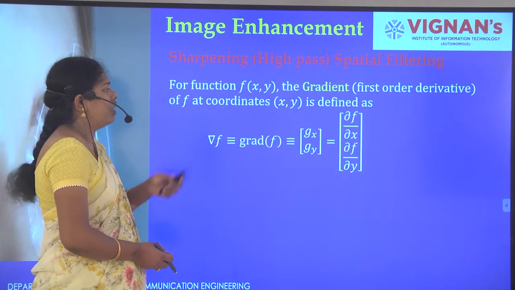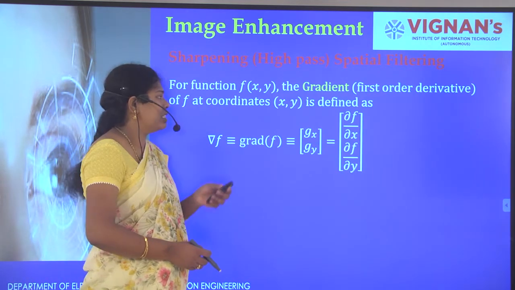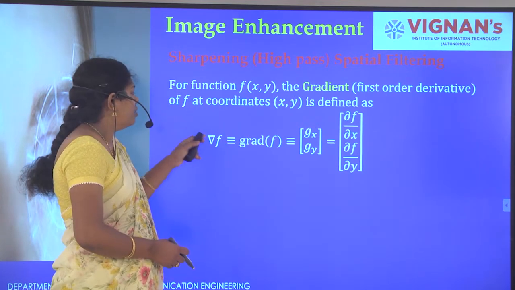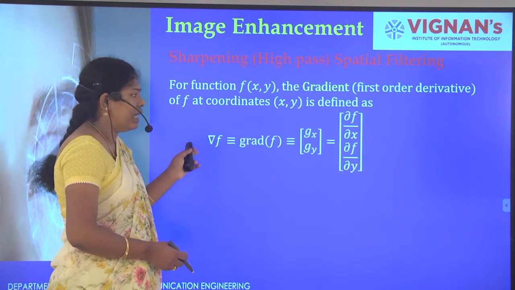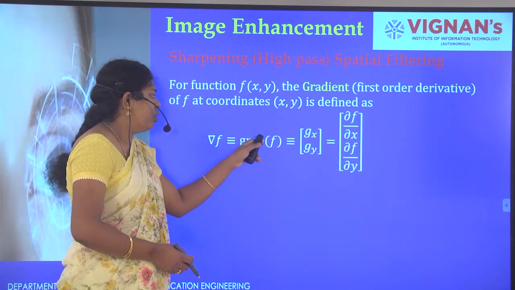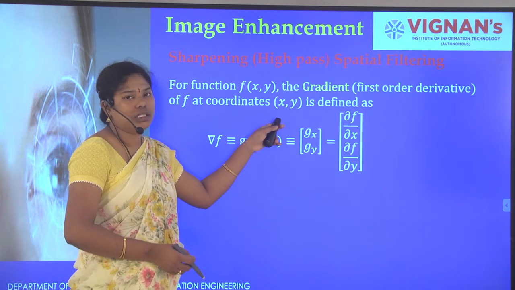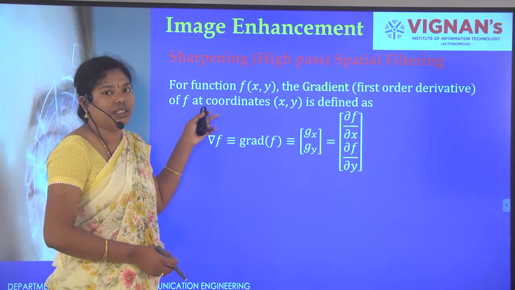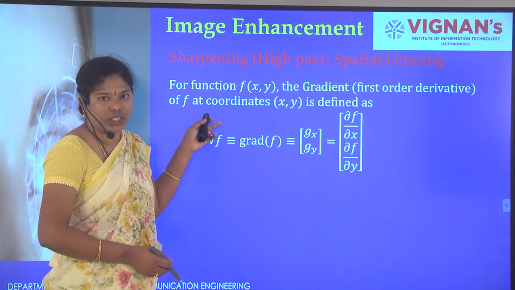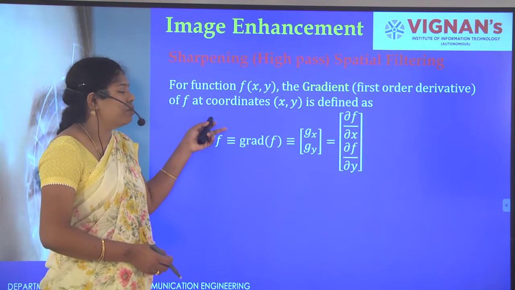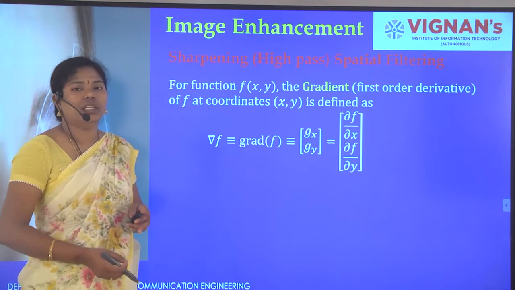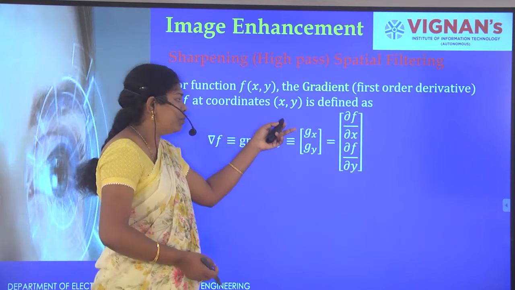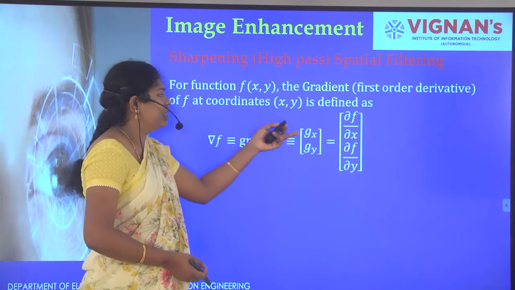Next, first consider the first order derivative. Here we are calling it the gradient operator, represented in terms of del f. The gradient of f: here we have to consider the image as two-dimensional. In the last example we discussed the one-dimensional function f of x. Now it will be applicable to a two-dimensional function, as the image is f of xy. So we have to apply it in the x direction and at the same time in the y direction.